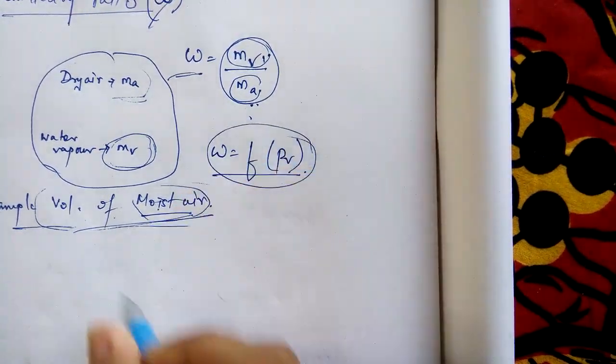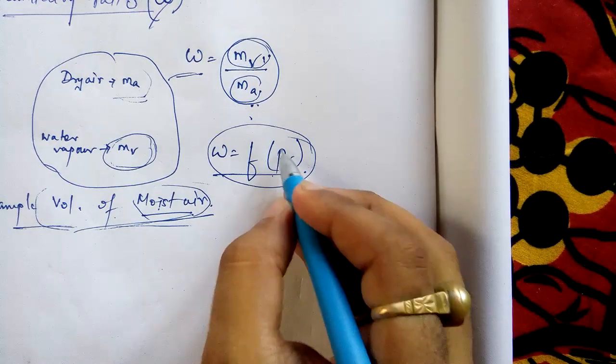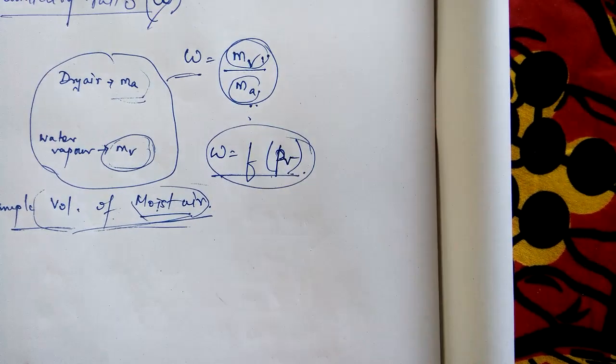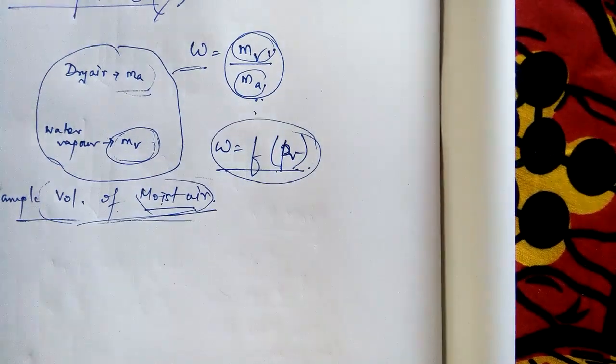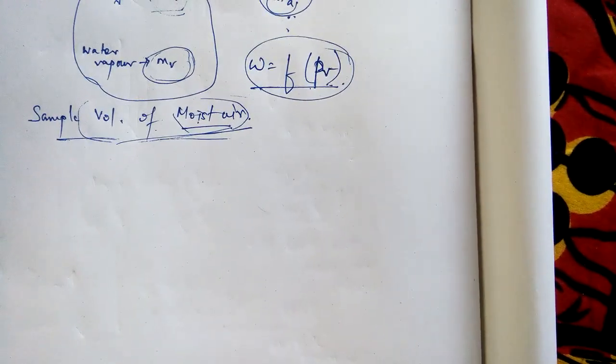Now you have to understand that specific humidity is a function of PV, that is vapor pressure. It is a function of small p, the partial vapor pressure. How are we getting this? I am showing you. It is a small derivation. You have done it before, I think.